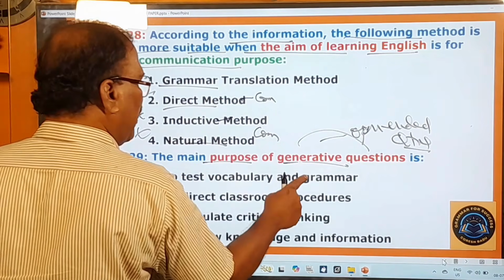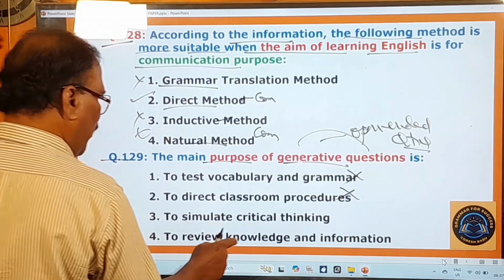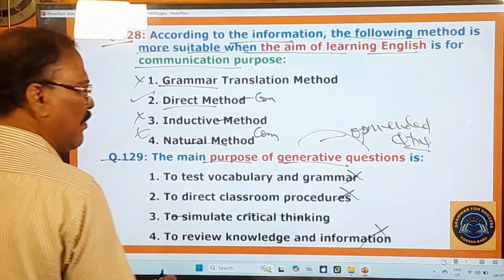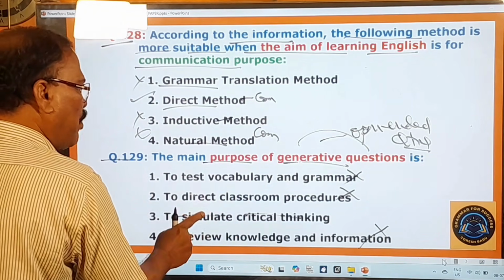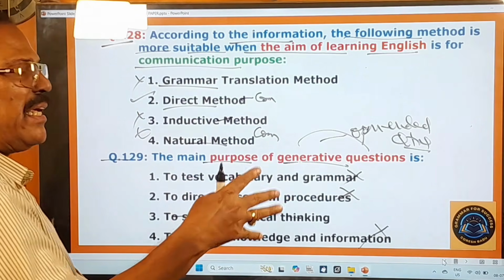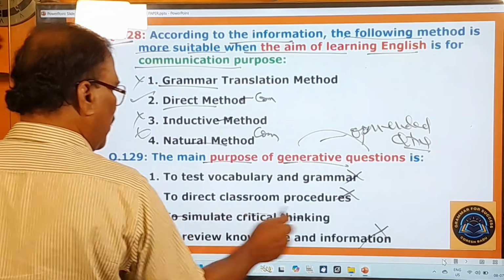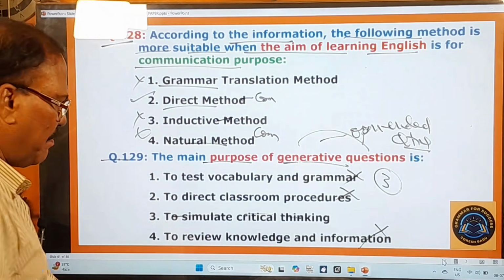To test vocabulary and grammar? No. To direct classroom procedures? No. To review knowledge and information? No. But only to stimulate critical thinking. That means the generative questions are designed only to stimulate critical thinking, okay, to make a person think critically about something. That is the only purpose of the generative questions. Therefore, this third one is your answer. And now you move on to the next question.